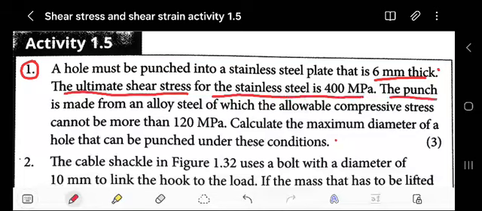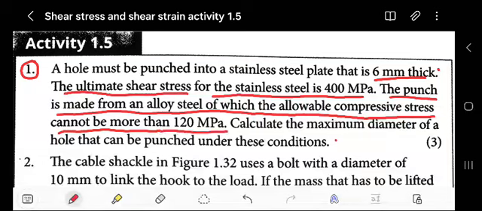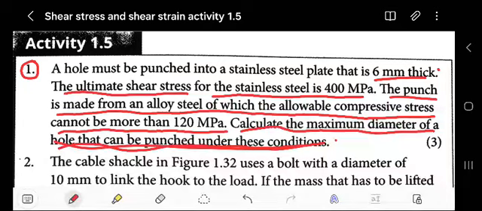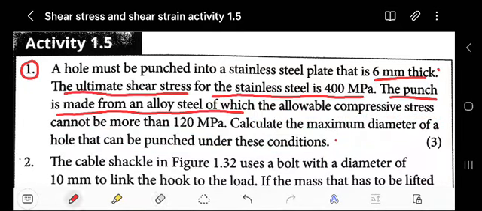The punch is made from alloy steel, of which the allowable compressive stress cannot be more than 120 megapascal. Calculate the maximum diameter of the hole that can be punched under these conditions. Conditions, not "a condition". There is an S there, so be careful. You're supposed to use everything that we have been given.